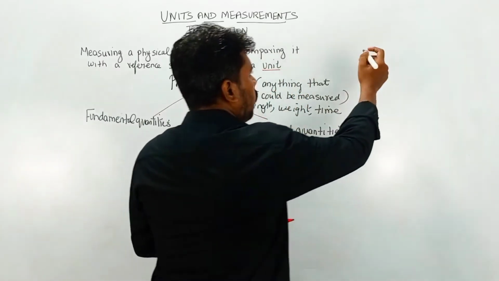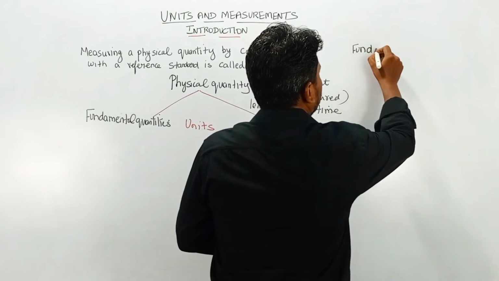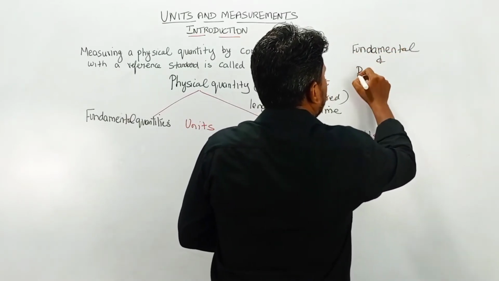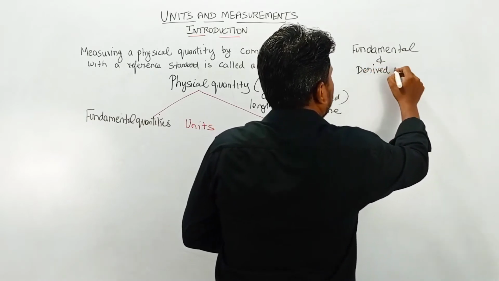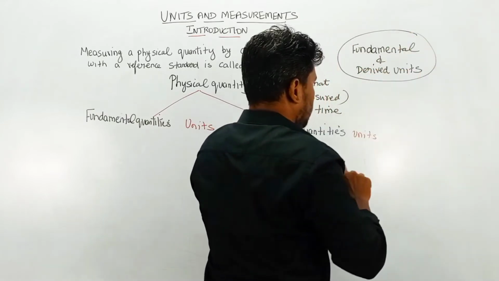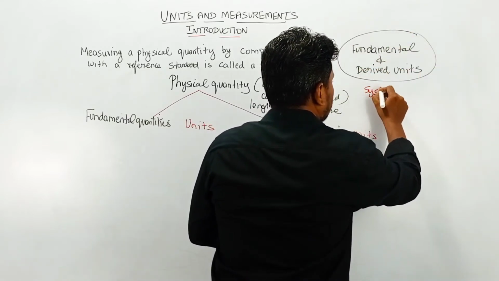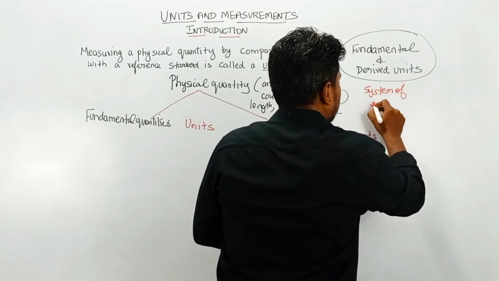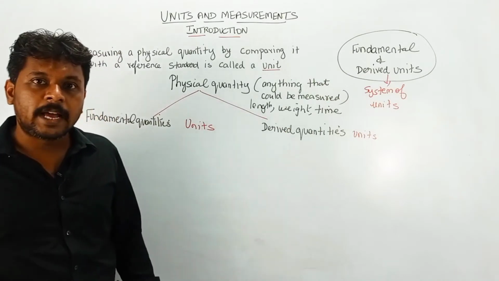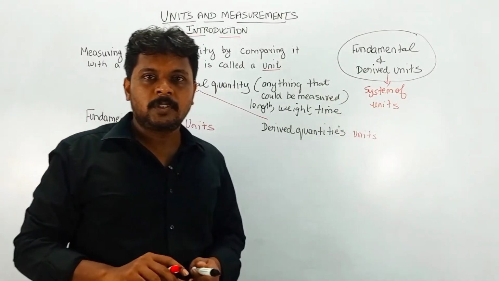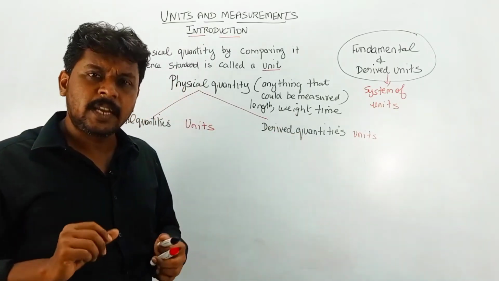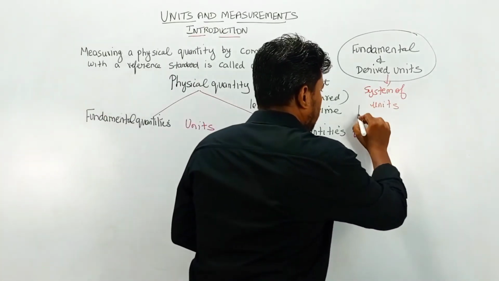This fundamental and derived units together are called a system of units. In earlier days, scientists gave us initially three systems of units. What are they?